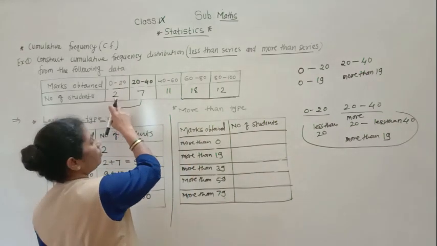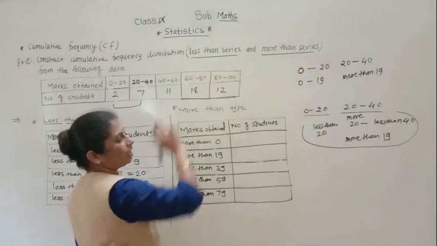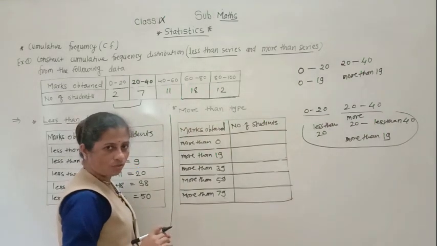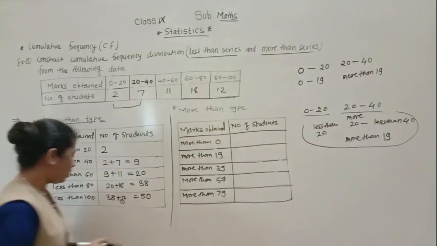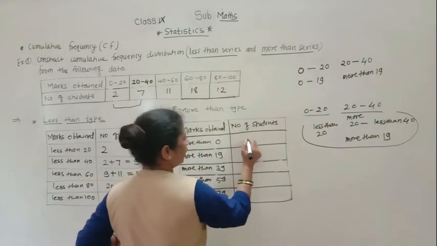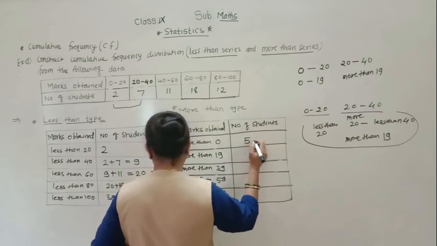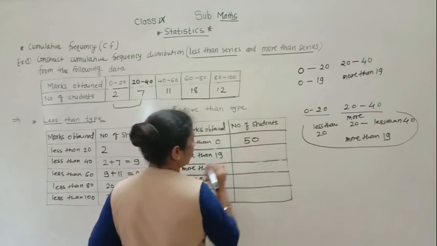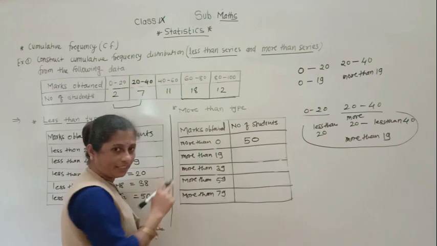The students who got more than 0 marks means all, like this, up till 80 to 100 in this column. Okay, so how many are there? We have learned here that the total number of students is 50, who have got marks up till 100. Okay, now here more than 19.